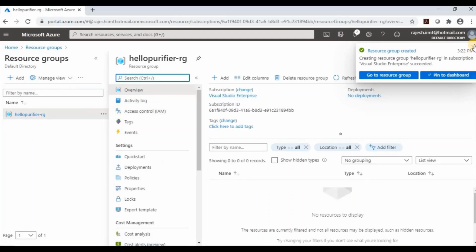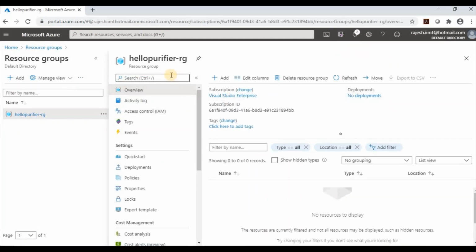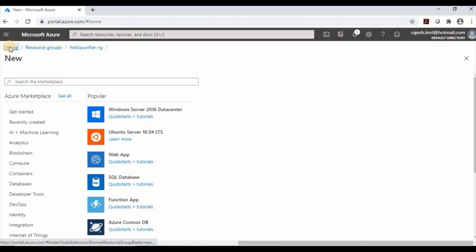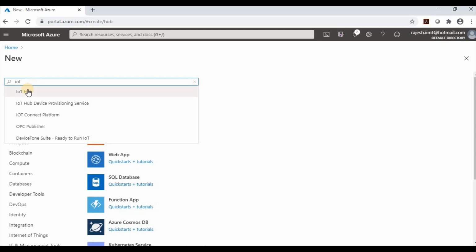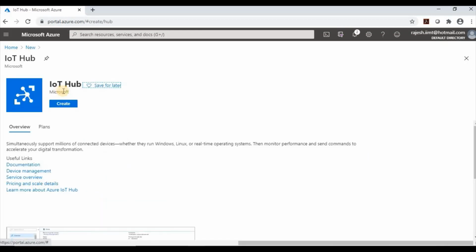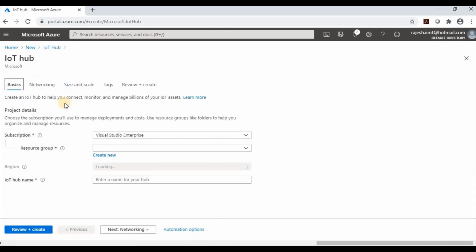Now I am going to create one IoT hub. I will click on add, or I can go to the marketplace and search for IoT. So this is IoT Hub, and this is the logo, and then I need to create. It is asking for my subscription and resource group. I can use my existing resource group, or I can create a new one from here also.